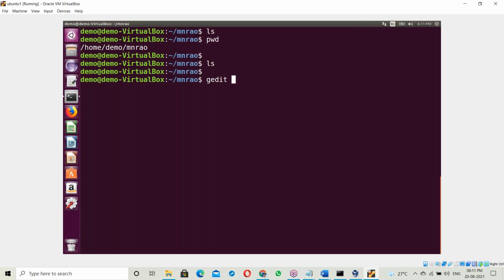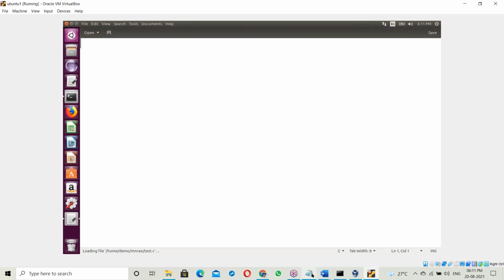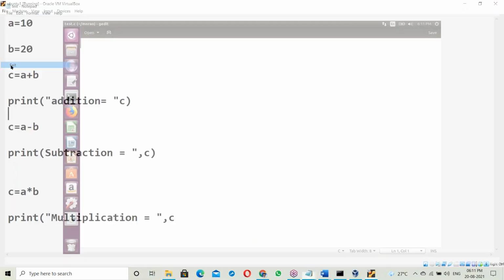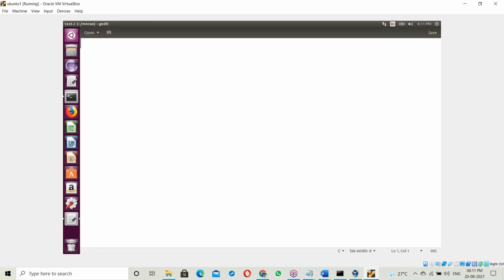Now I'm writing a C program. Create the test.c program, like in Python, with addition, subtraction, multiplication like this. Same. In the C program, hash include stdio.h. Next, the main function, starting and ending. Okay. Int a is equal to 10.